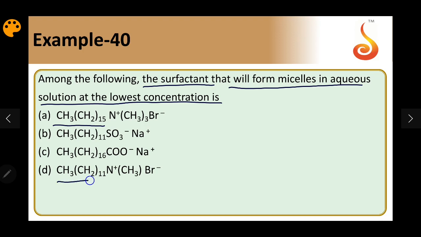Here we have 11 carbon plus 1, a 12 carbon chain. So A has a longer carbon chain and ammonium ion, so that will have higher ability to form micelles, and it is going to require the lowest concentration. So answer should be A.